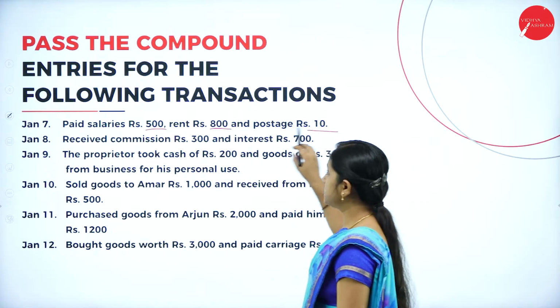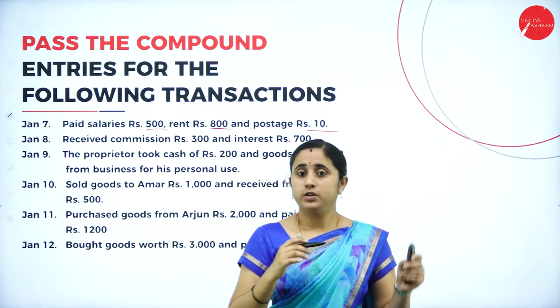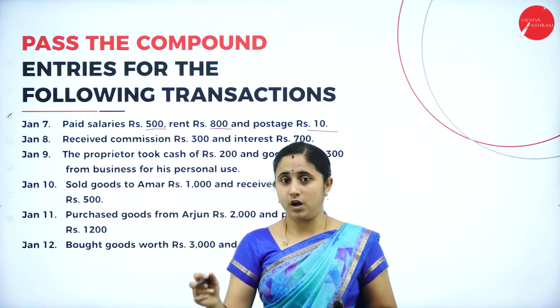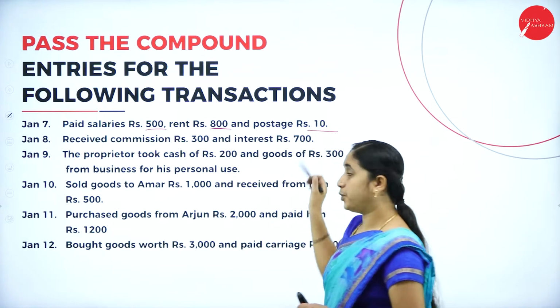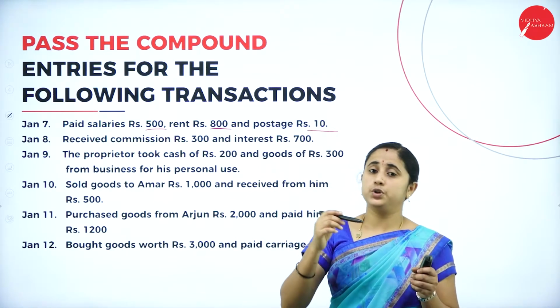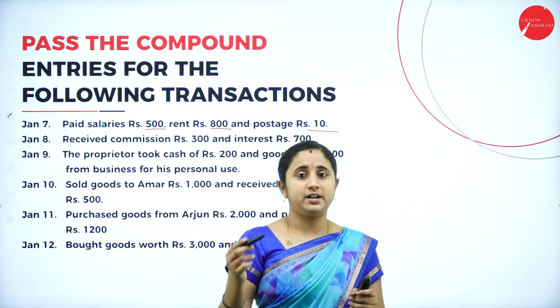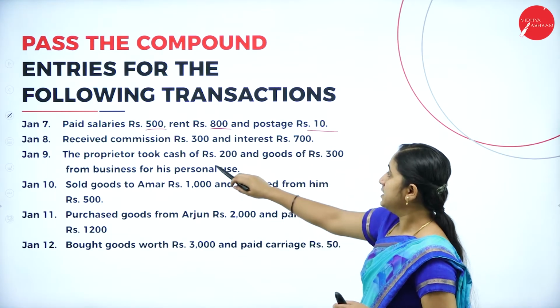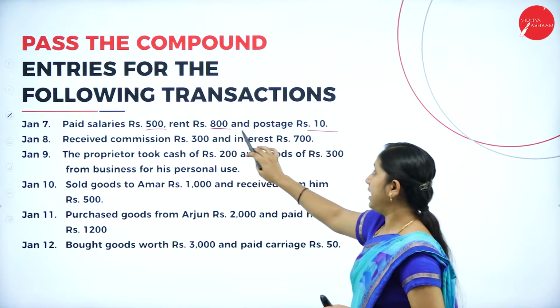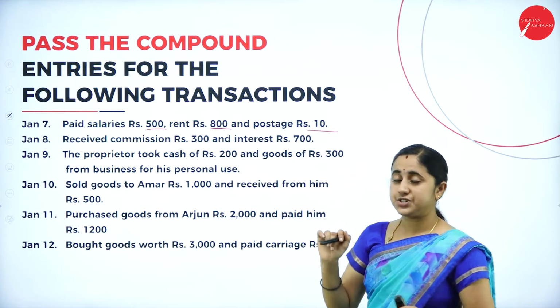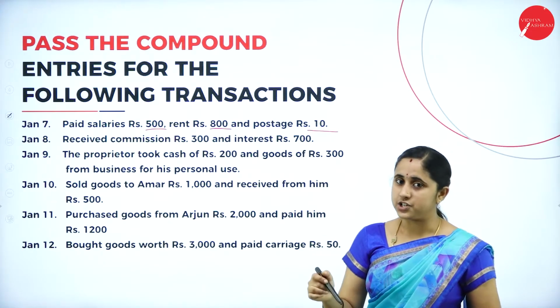Nominal account say debit all the expenses. Salary, rent and postage is an expense. You need to debit the expense. Cash is going out, so you need to credit the cash. So, salary account debtor, rent account debtor, postage account debtor to cash account.